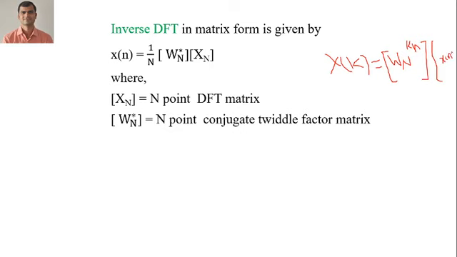Similarly, for the inverse DFT in matrix form, you take the conjugate of the Twiddle factor matrix, multiply it by the DFT sequence, and divide by 1 by N. In this way we get the inverse DFT of a given sequence.